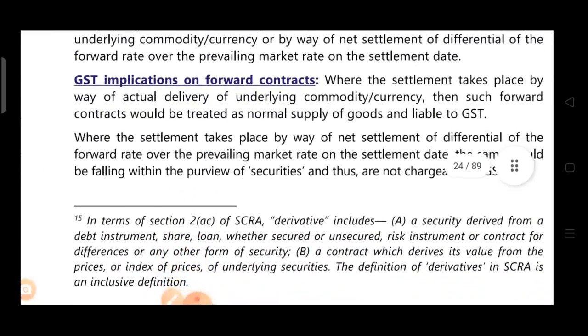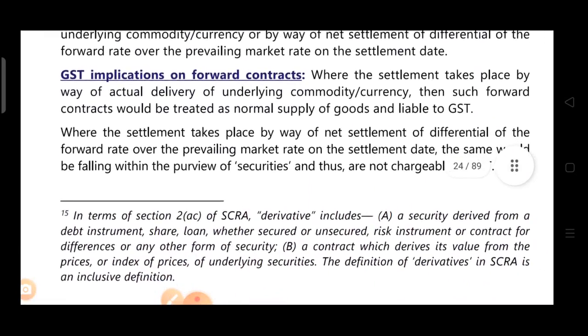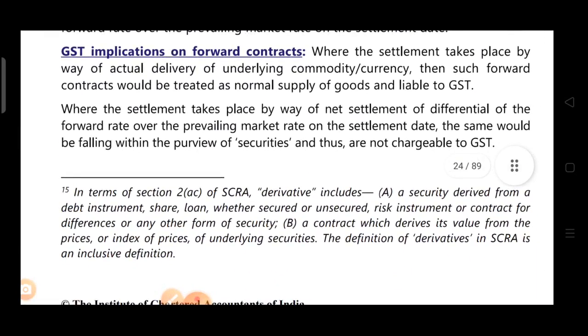Now, in the next paragraph they have given that where the settlement takes place by way of net settlement of the differential of the forward rate over the prevailing market rate on the settlement date, the same would fall within the purview of securities, that will fall under the definition of securities and thus are not liable to GST.